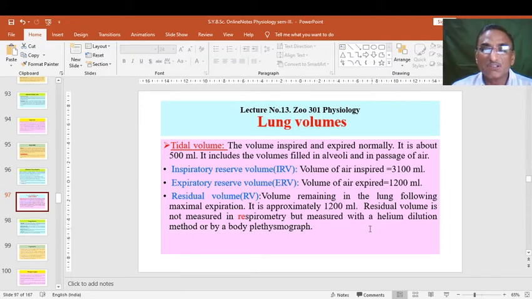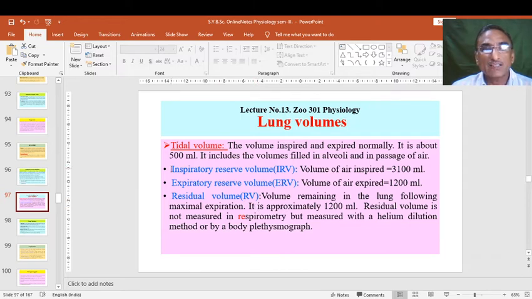So residual volume is not measured in respirometry, but measured with a helium dilution method. This is another method. So helium dilution method, or by a body plethysmograph. So plethysmograph is another way through which the residual volume can be calculated.